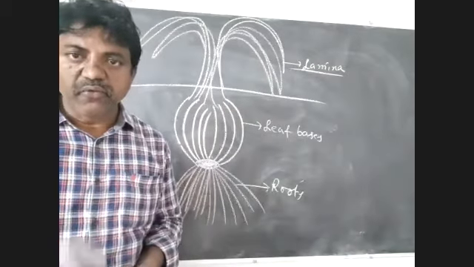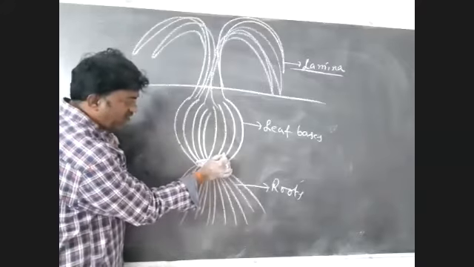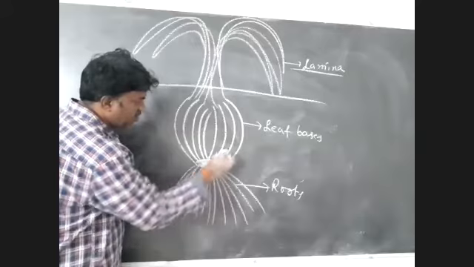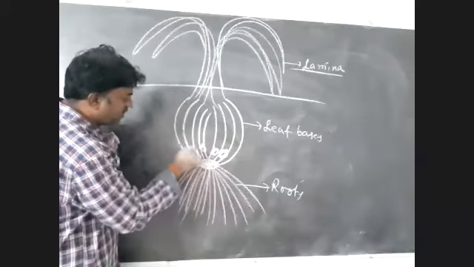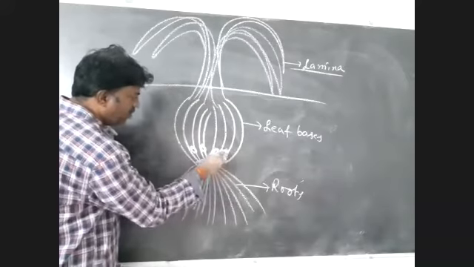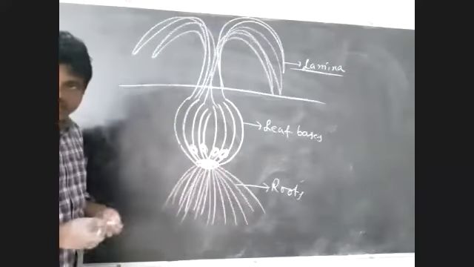Very important: in the axils of leaves, axillary buds are present. Many axillary buds are present in the axils of leaves.